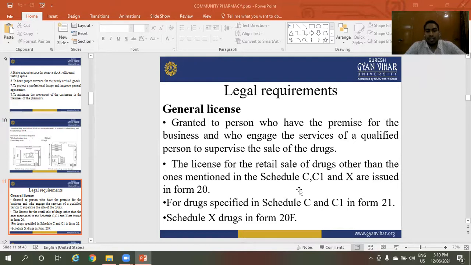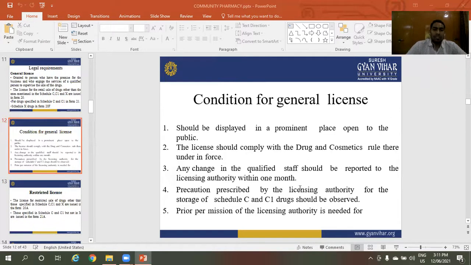The license for the retail sale of drugs other than those mentioned in Schedule C, C1 and X is issued in Form number 20. For drugs specified in Schedule C and C1, it is in Form 21. Schedule X drugs are in Form 20F. Schedule X contains the narcotic drugs. Schedule C contains the biological drugs, and Schedule C1 contains drugs other than biological. These are the legal requirements of pharmacy.